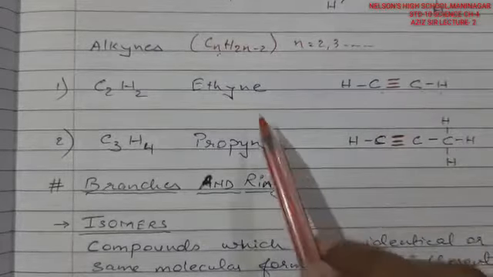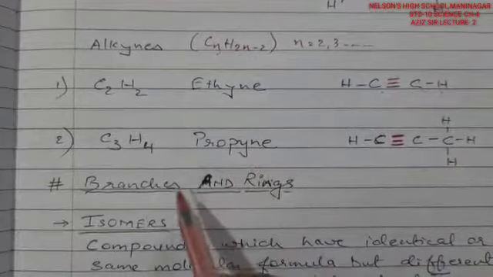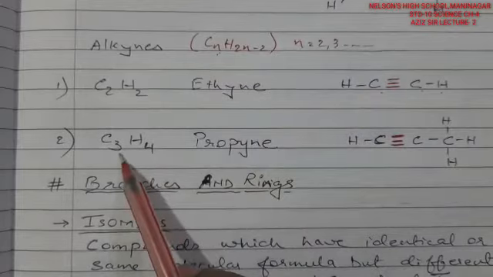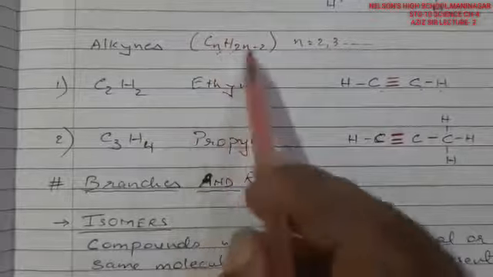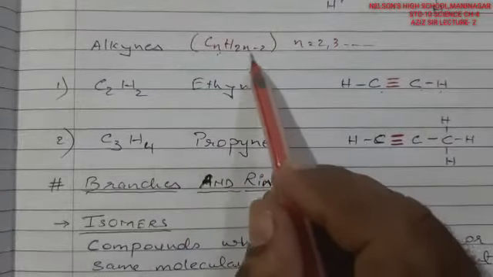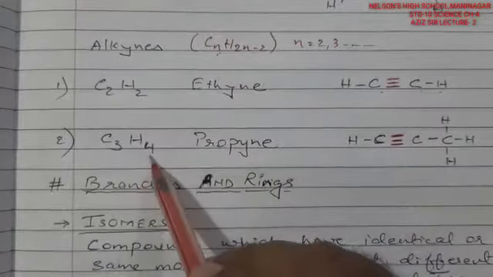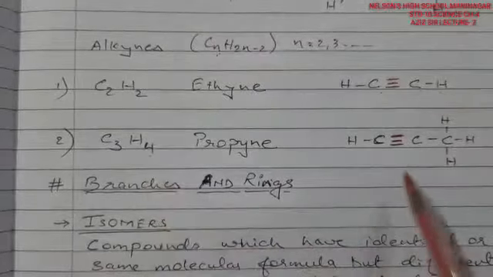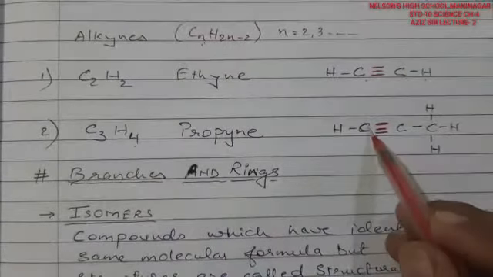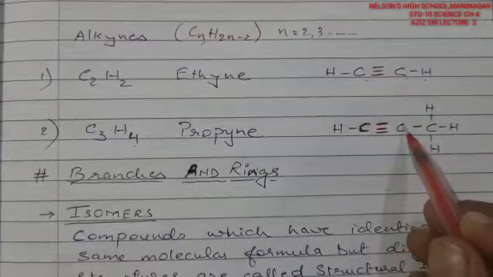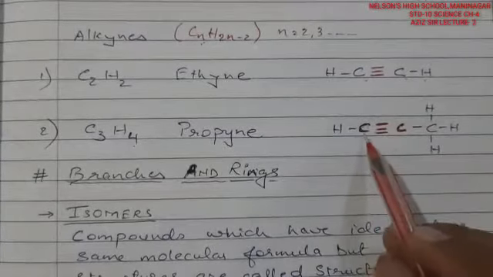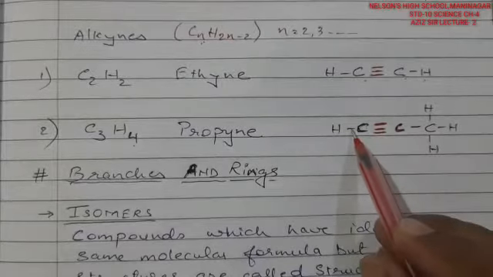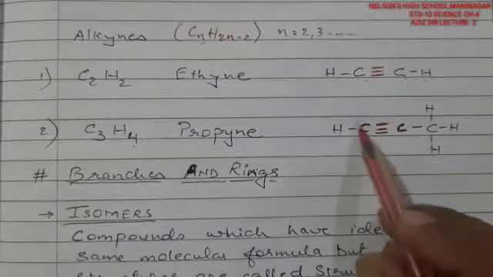makes it hydrogen and hydrogen, ethyne. The same way propyne, you may see here it is 3 carbons, 3 twos are 6, 6 minus 2 turns out to be 4. So this turns out to be 4. How the valencies are satisfied, you may see here. This particular carbon is sharing 3 electrons with another carbon within itself. So 1, 2, 3 and 4. So this is how 4 electrons are shared here.